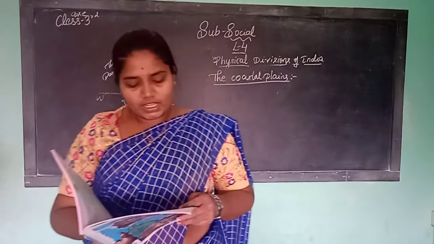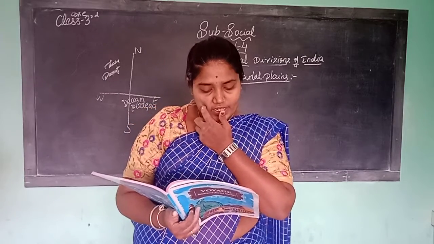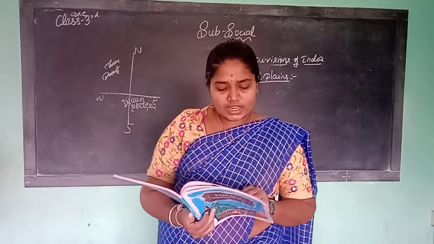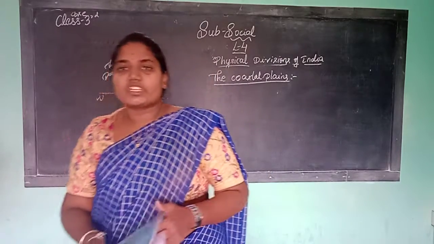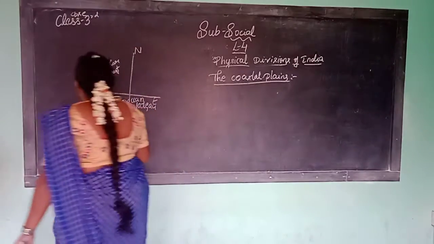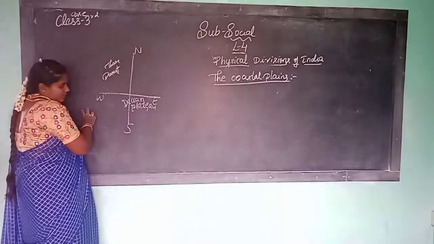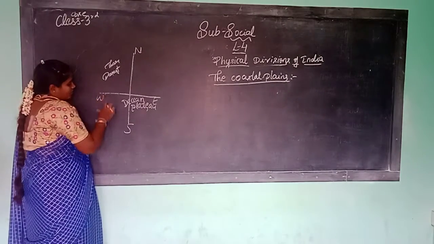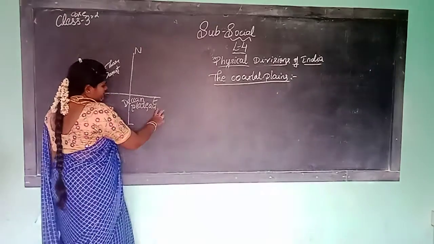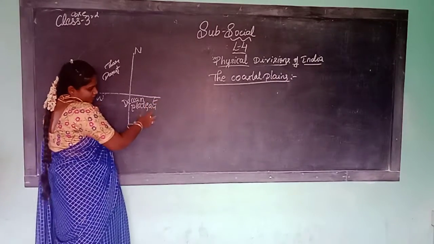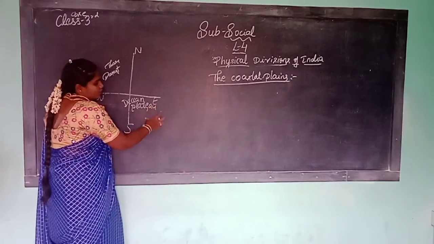The area between the eastern Ghats and the Bay of Bengal is the eastern coastal plain. Sorry, the area between the western Ghats and the Arabian Sea is the western coastal plain. Where is the western coastal plain? Here, where the Arabian Sea is, no? Between the Arabian Sea and western Ghats, there is the western coastal plain. And between the eastern Ghats and the Bay of Bengal, there is the eastern coastal plain.